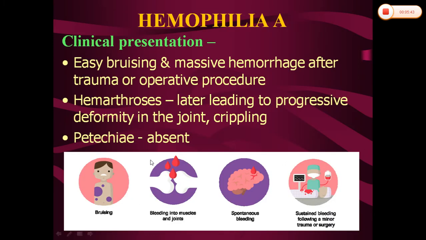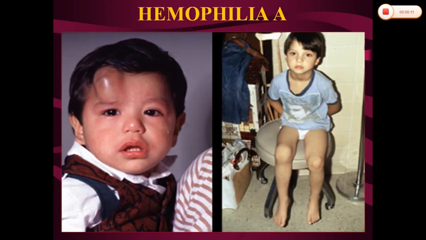How will the patients present in hemophilia? That means the clinical presentation. There will be easy bruising along with massive hemorrhage after trauma or any operative procedure, and also bleeding will occur into the joints. Bleeding in the joints is called hemarthrosis. Because of this recurrent bleeding, there will be deformity in the joints, which will lead to crippling. Petechiae are absent in hemophilia, and spontaneous bleeding will also occur into the brain.